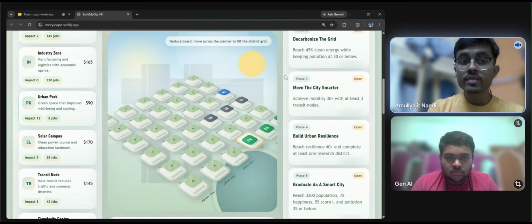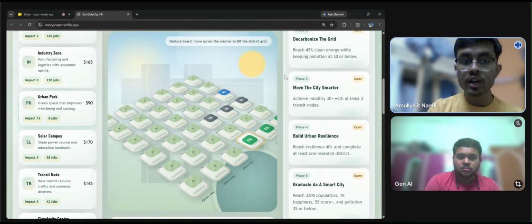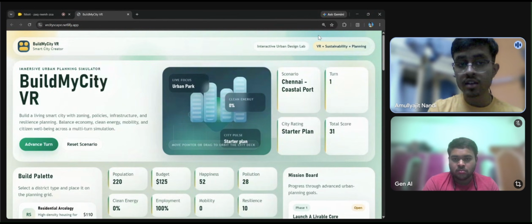So, Build My City teaches students in real time that sustainable policies make your city resilient to climate change. This is why it's a very powerful teaching tool. A teacher does not even need expensive labs. They can monitor the whole class from the 2D dashboard while students play in VR on cheap PCs. And when the session ends, the assessment report button generates a PDF showing every decision a student made and their final city scores. We have already tested this with class 8 students at a Kendriya Vidyalaya, Kolkata, and they understood trade-offs 3x faster than with textbooks.